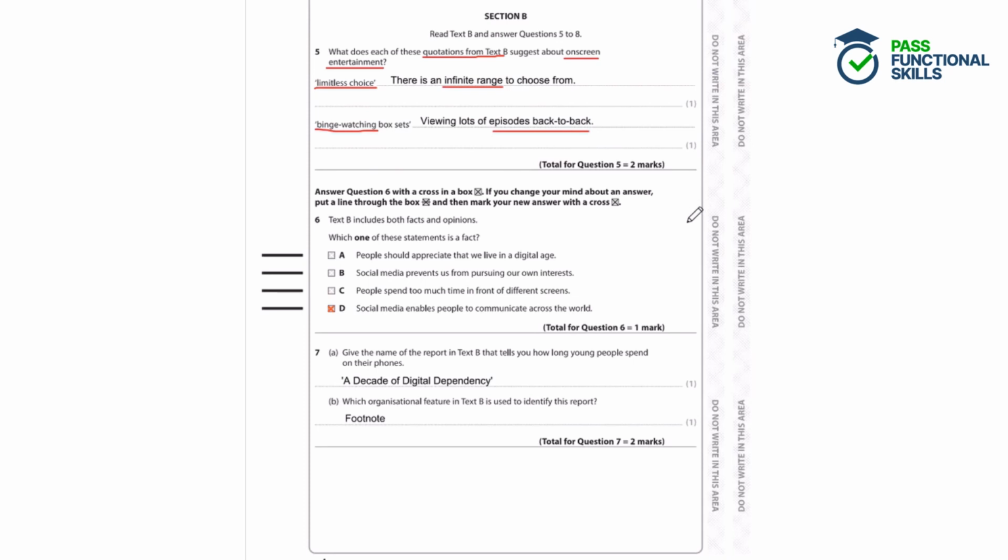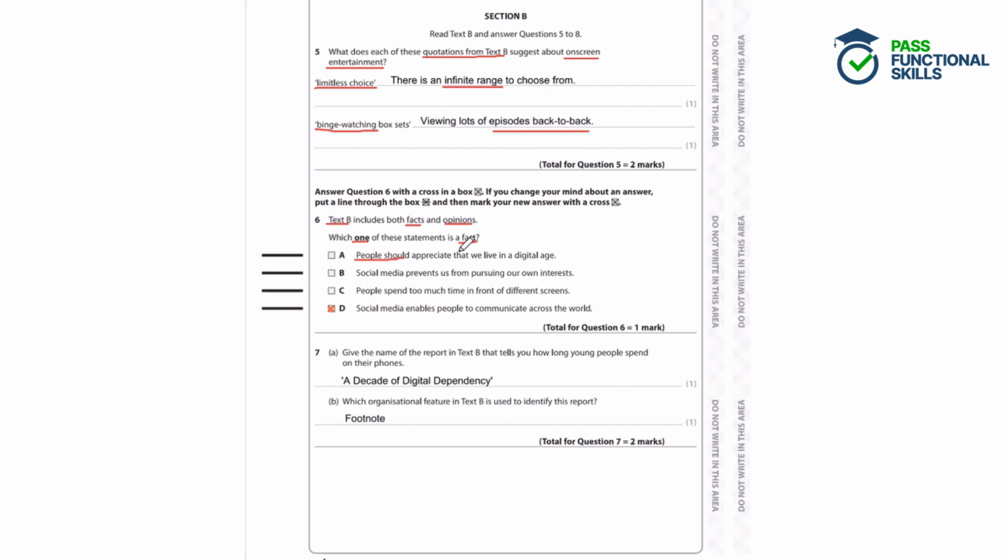Question 6. Text B includes both facts and opinions. Which one of these statements is a fact? So here we're looking at text B and we need to know the difference between a fact and an opinion. So we need to identify one of the below statements that is a fact. So let's go through them all. A, people should appreciate that we live in a digital age. Now, is this a fact or an opinion? Well, a fact is something that can be proven, and an opinion is what somebody thinks that we can disagree with. So this little phrase here, people should, that indicates that it's an opinion.